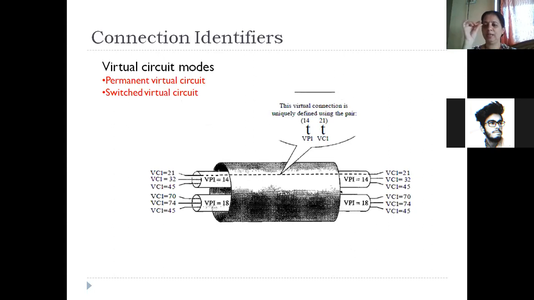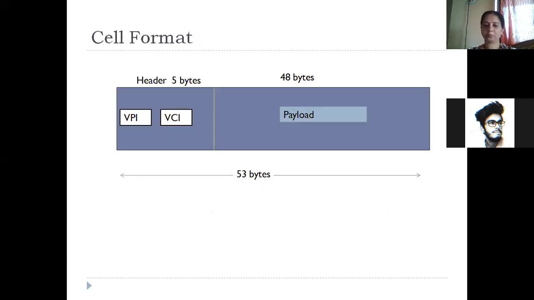Every transmission line will handle multiple connections. So a set of connections are grouped together to form a path. Hence, in ATM, there are 2 identifiers, which means numbers: the VPI, virtual path identifier, and the VCI, virtual circuit identifier. Every connection has a unique set of numbers. VPI and VCI together give a unique pair that identifies the connection.